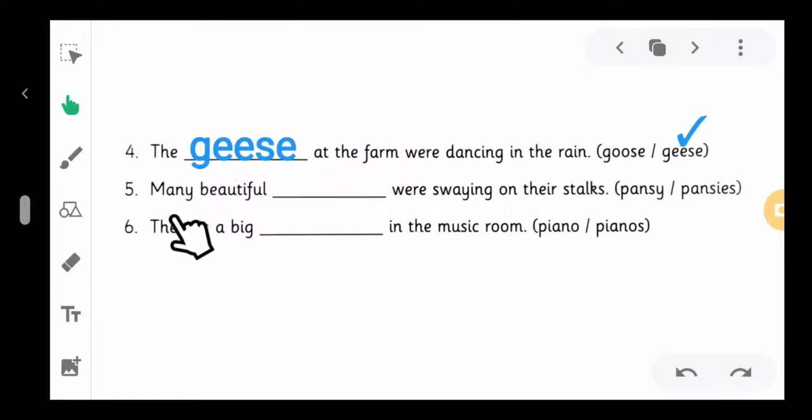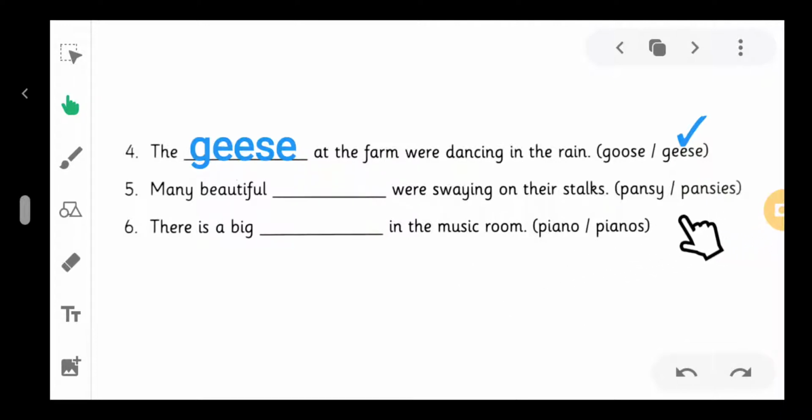Next, many beautiful blank were swaying on their stalks. Nouns given here are pansy or pansies. Pansy is a singular noun, pansies is a plural noun.